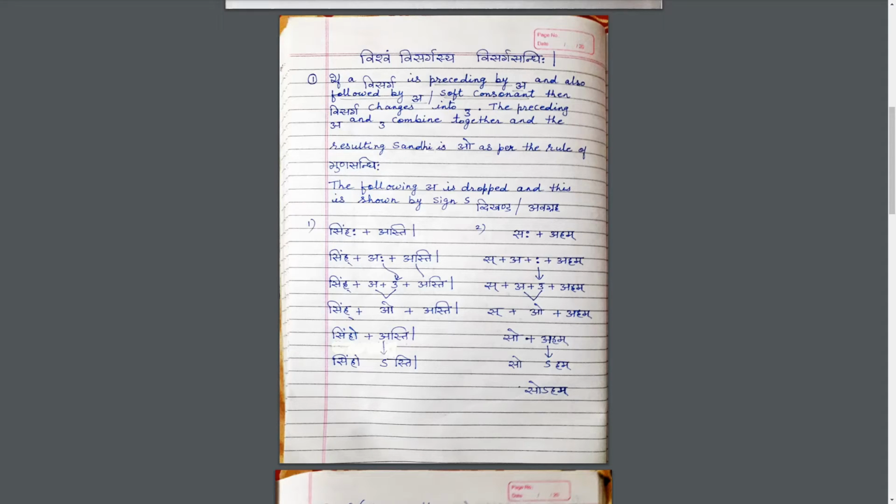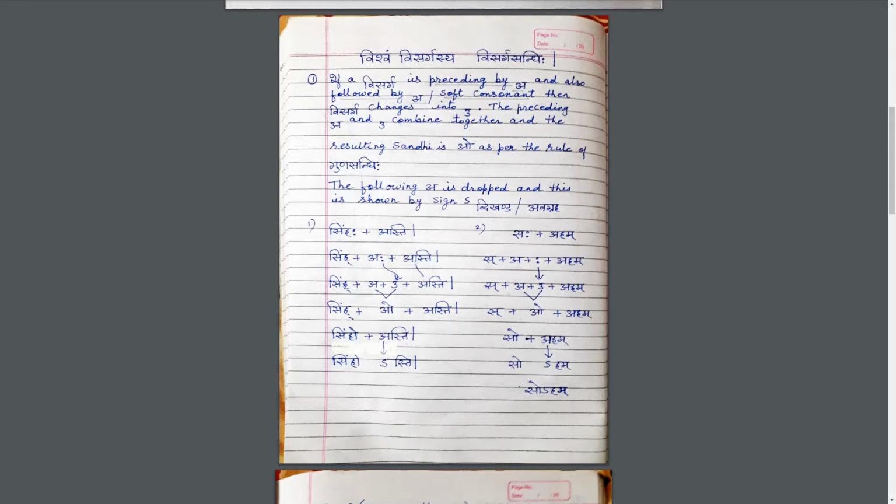The rule is if there is a before the Visarga. Now children, Simha is ending in ha and all of you know that all the consonants are basically halant, and when we add a vowel to it, it becomes complete. So in ha there is a. What do we want? We want a before the Visarga. Yes, we have a before the Visarga.